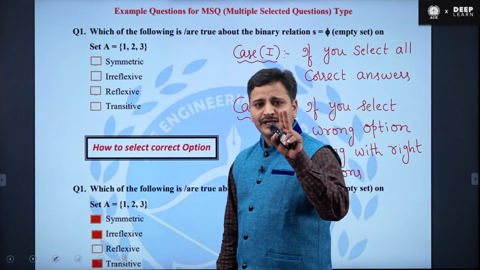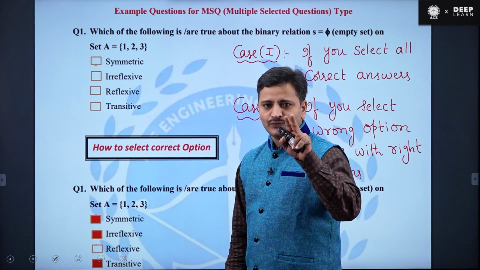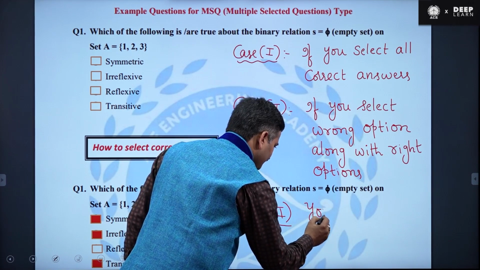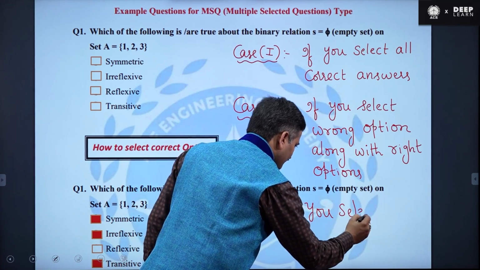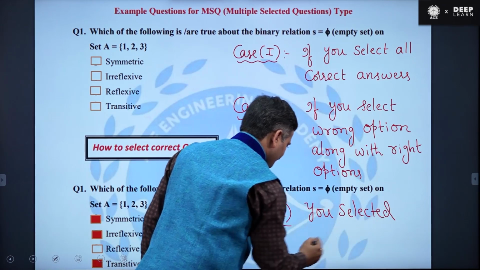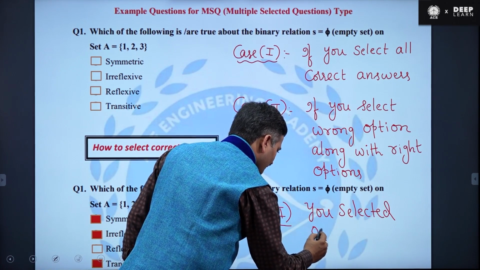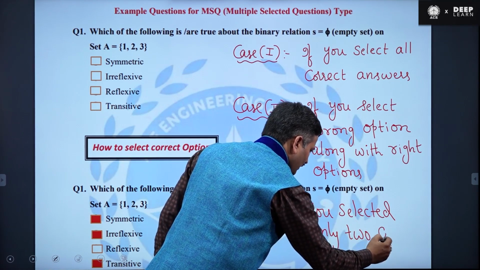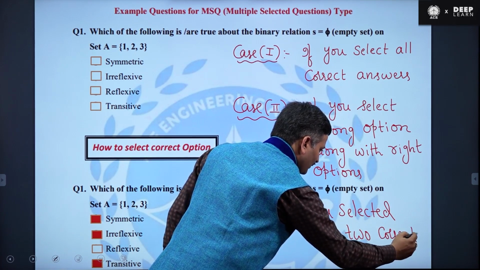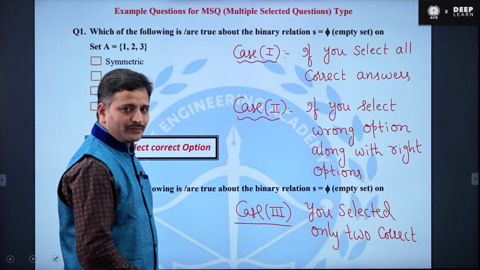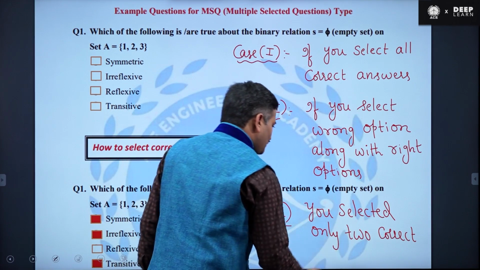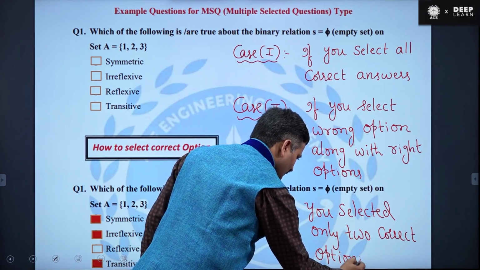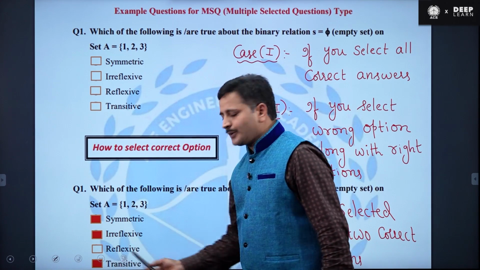Suppose you selected only two correct options, and you left out the third option.